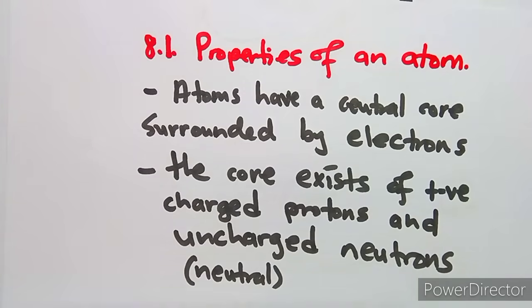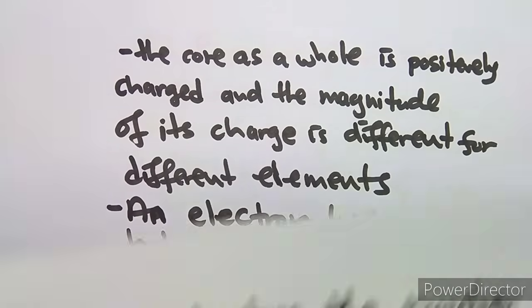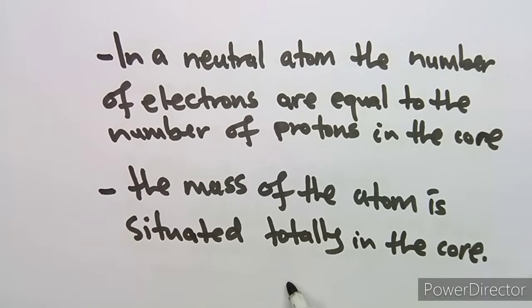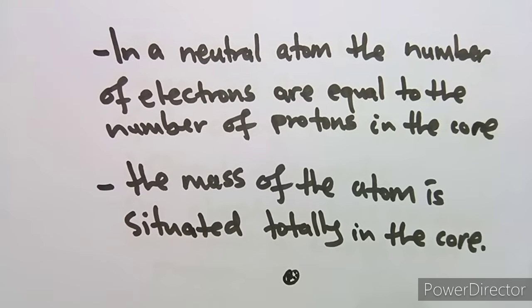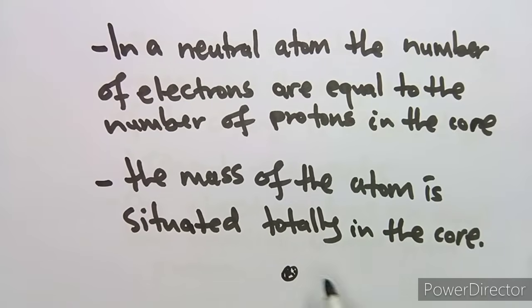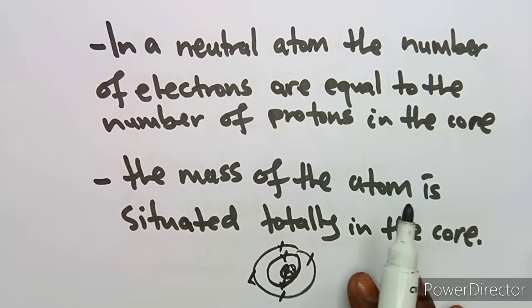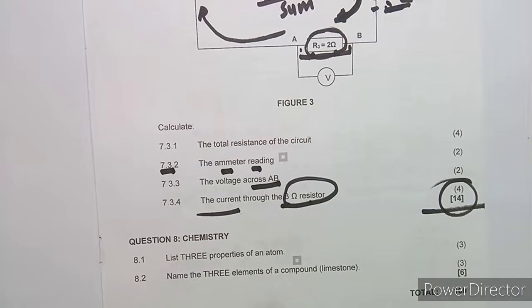They can even ask you to draw a diagram of an atom where you've got the nucleus, which contains the neutrons and the protons. Neutrons are uncharged, there's no charge, and the protons are positive. Then outside is where we have our electrons and so forth. So these are the properties that they want you to know about in an atom.